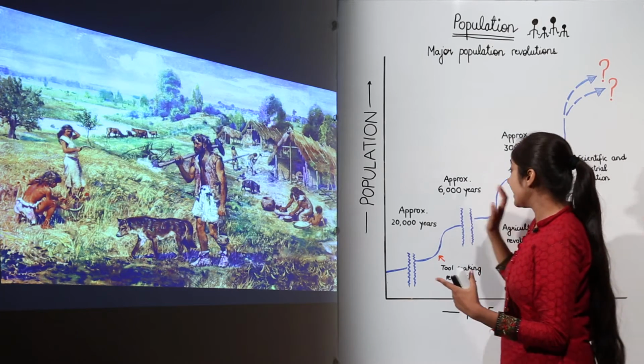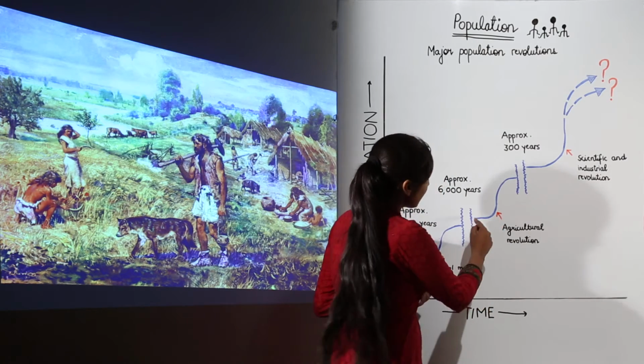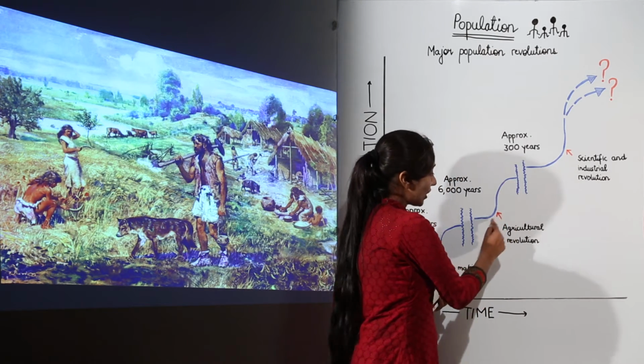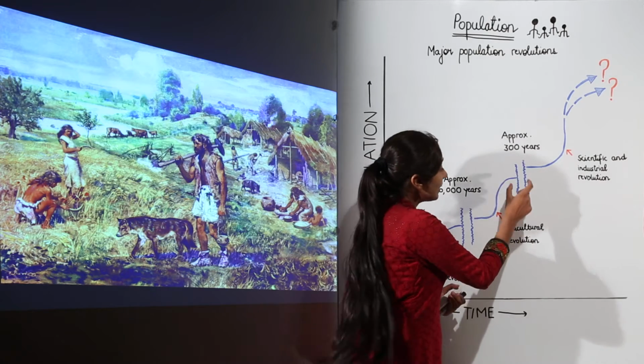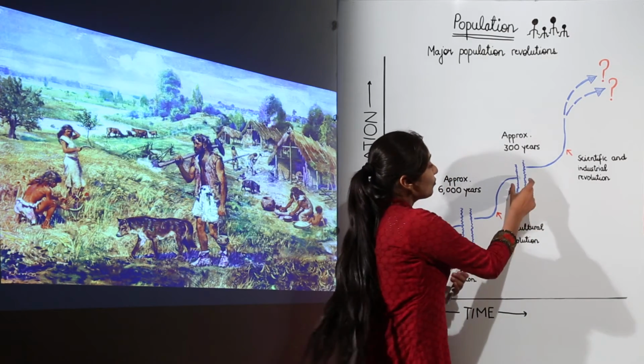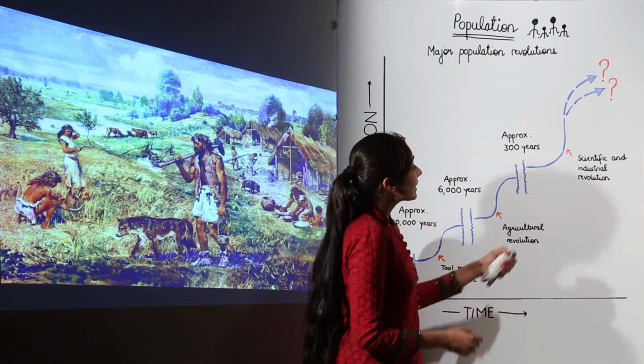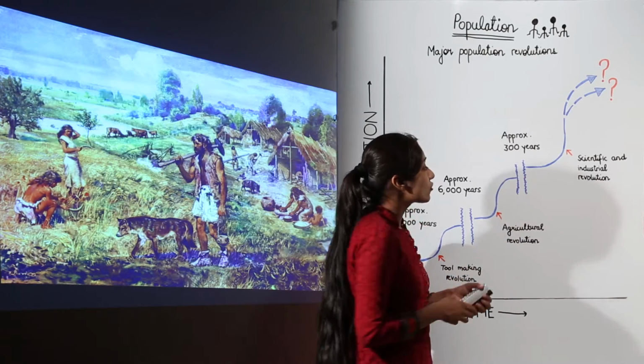So approximately 6,000 years ago, when there was the agricultural revolution, there was an instant increase in the population, as you can see from this graph, and this population after some time got stabilized, when there was a minimum increase. Next comes the scientific and industrial revolution.